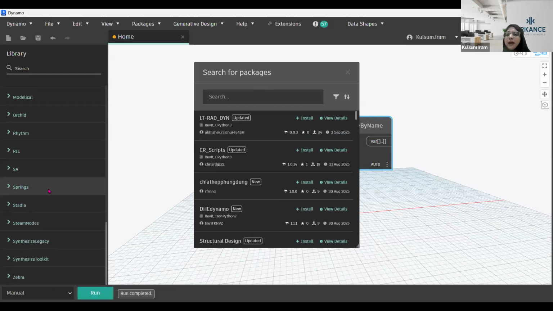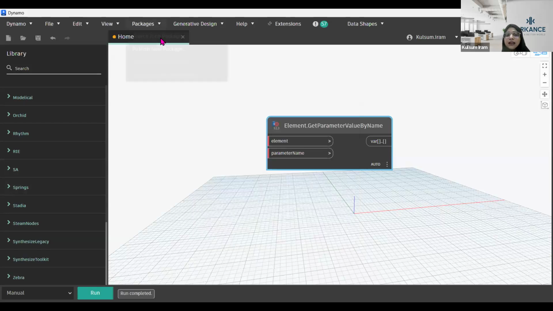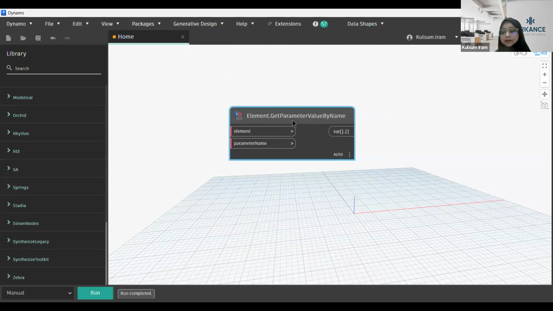If you want to create a package or a custom node, after creating the custom node you may want to publish it onto a website so everyone can use those nodes as well. So you can also publish your package. In packages we have two options: one is to search a package and another is to publish a package. All those things are over here and you can use these as well.